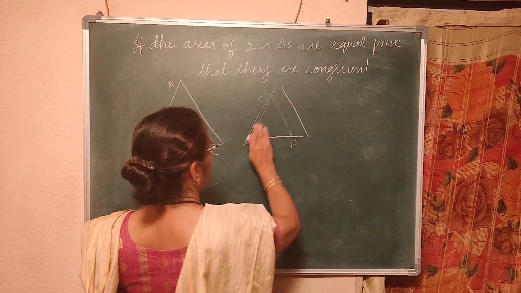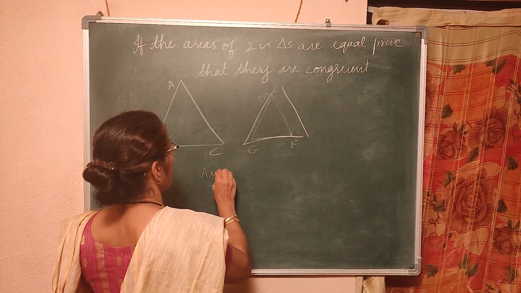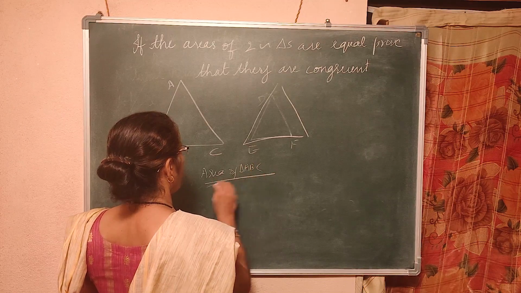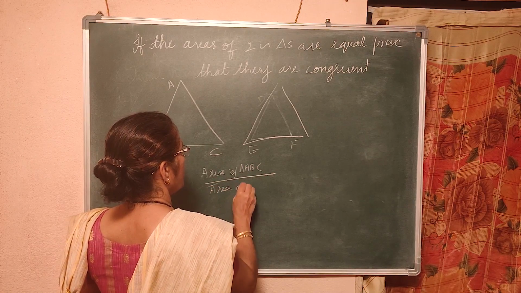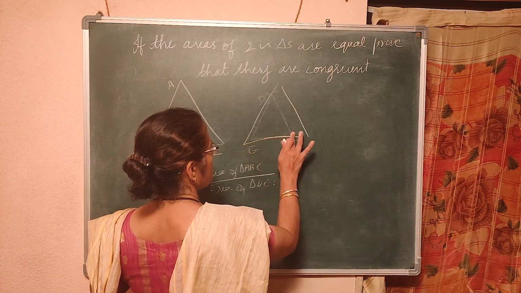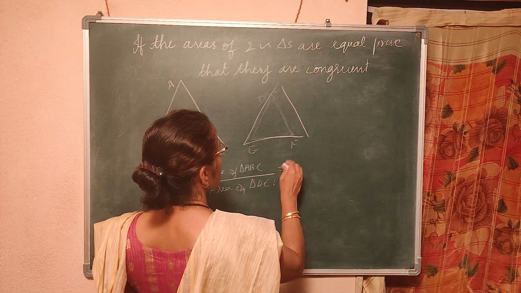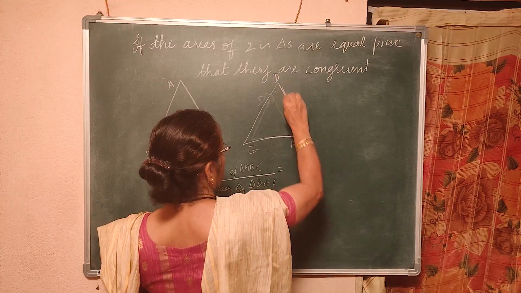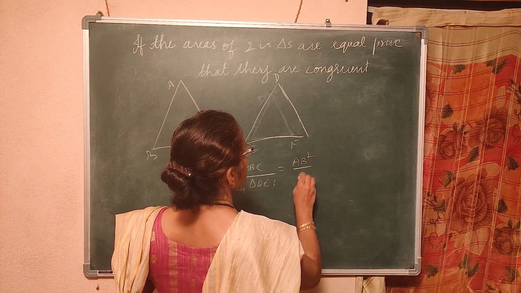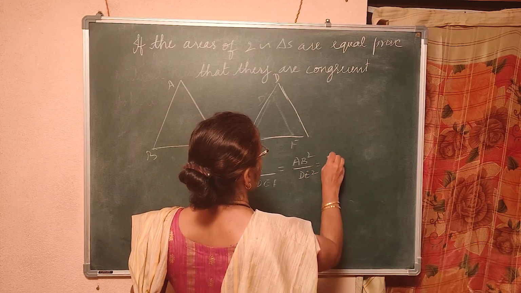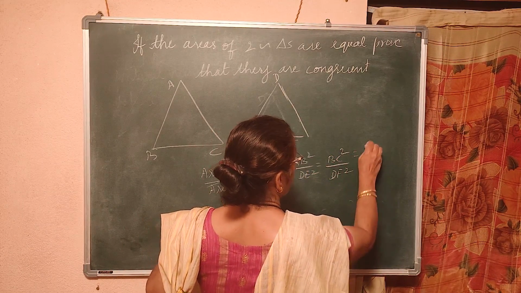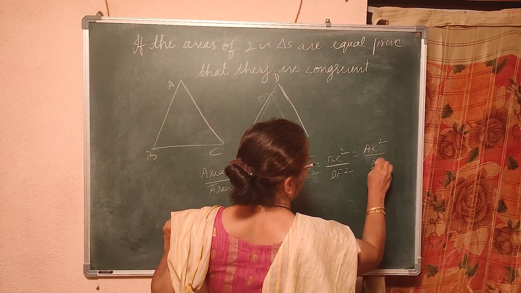So area of triangle ABC divided by area of triangle DEF is equal to AB square by DE square is equal to BC square by EF square is equal to AC square by DF square.